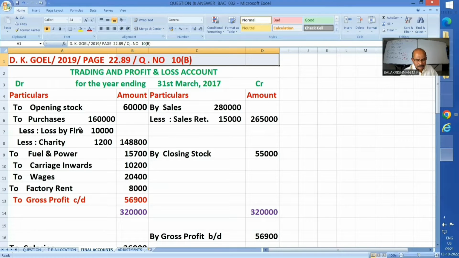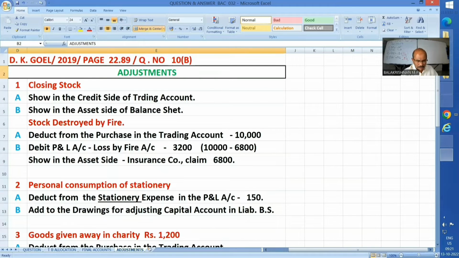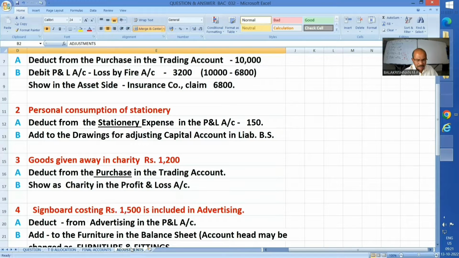I have reduced the 10,000 from my purchase, 1,60,000. I'm sure you have the question with you. Purchase amount is 1,60,000, and the cost of the goods I have reduced. Now, first deduction. And what is this charity all about? Well, it has been given here. Goods given away in charity, rupees 1,200. Deduct from purchase in the trading account and show it as charity in the profit and loss account.